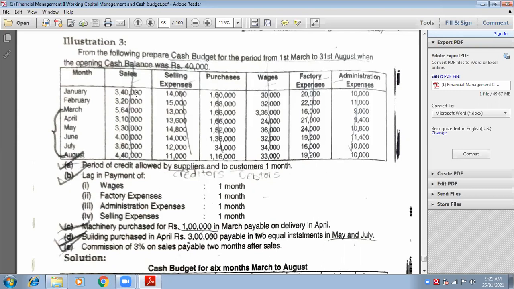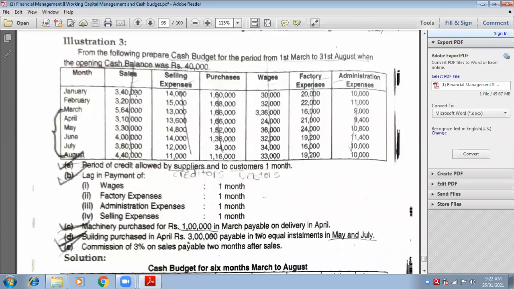Always remember, credit period is in the future. So here it is given 1 month, so after 1 month. Credit period means not advance. It is going to be paid in the future. So my customers are going to pay me after 1 month, and if I talk about suppliers, I'm going to pay them after 1 month. Same. Did you get the answer? Yes, ma'am.